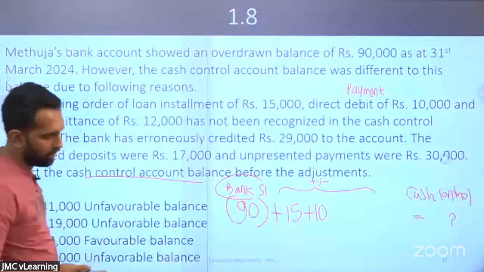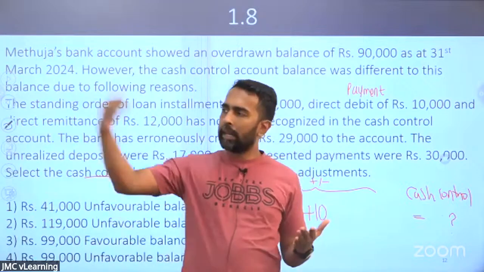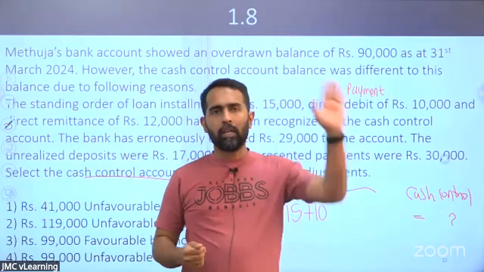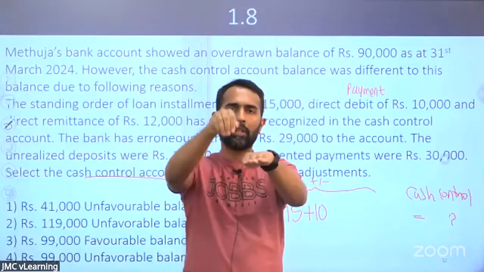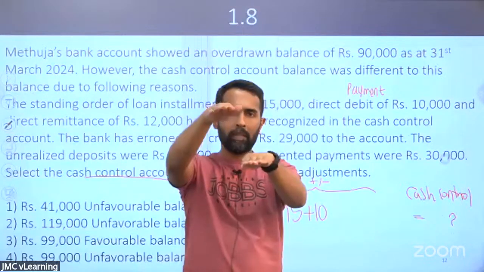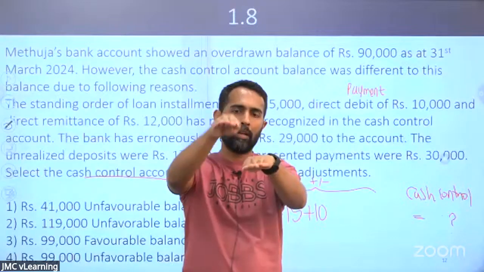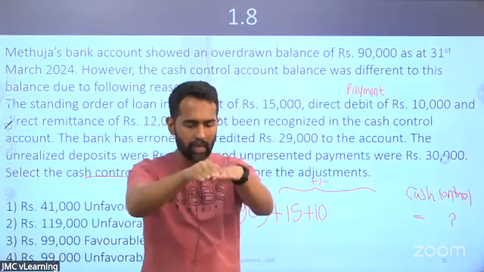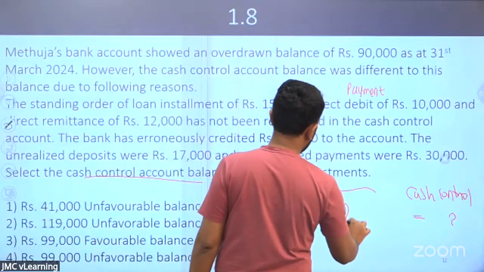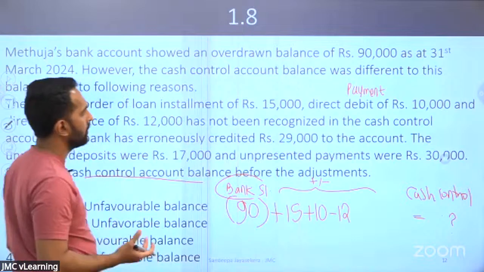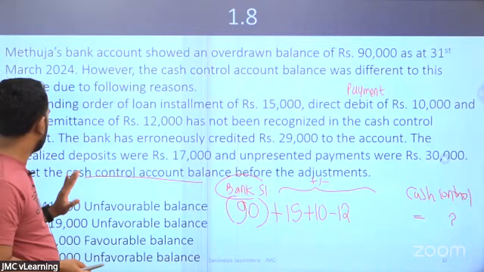Direct remittance of 12. What is the meaning of direct remittance? Cash received directly to the bank. Cash book, bank statement. You directly got cash into the bank, so the statement balance is high. From where to where are you going? From the bank to the cash book, so we need to deduct. I'm going to deduct direct remittance 12. I hope you all are following, right?